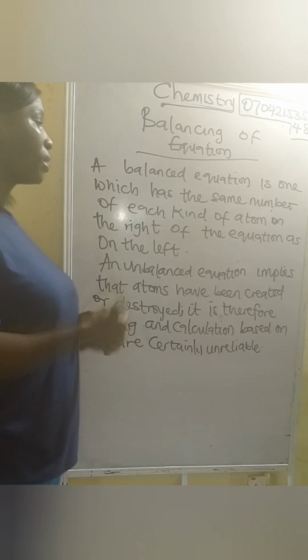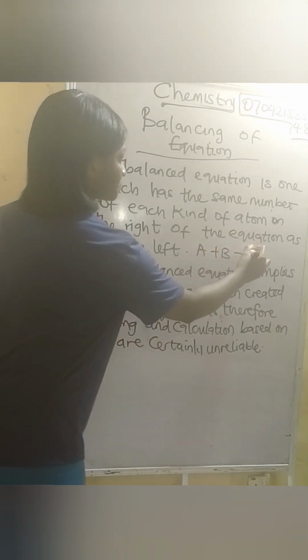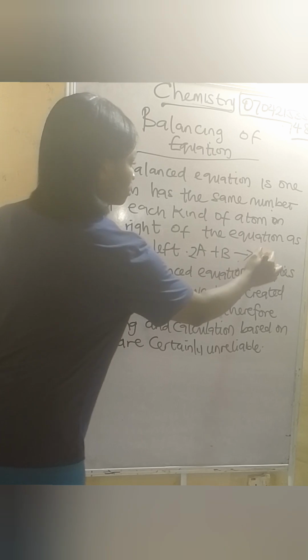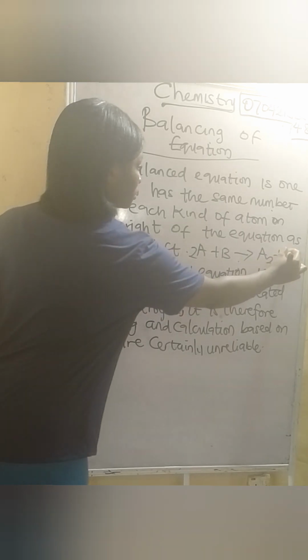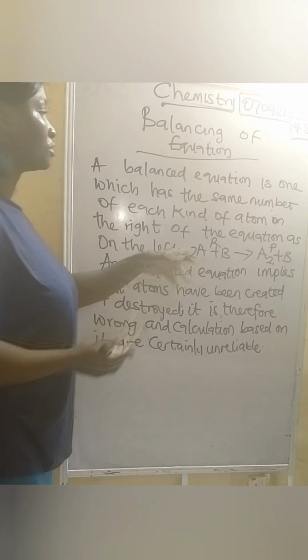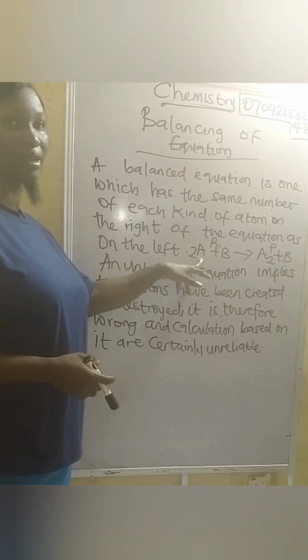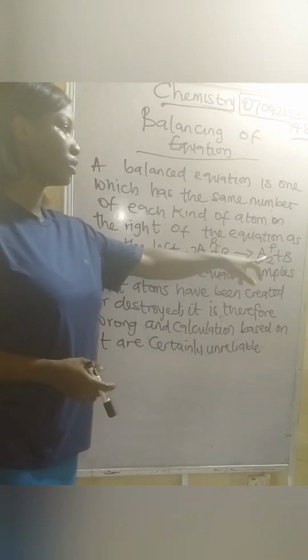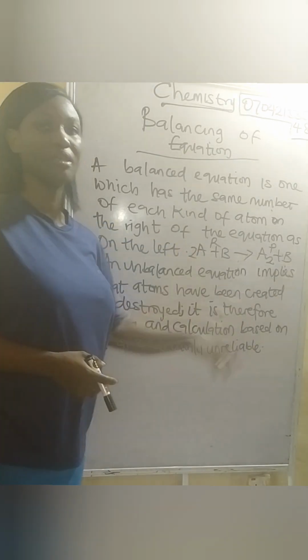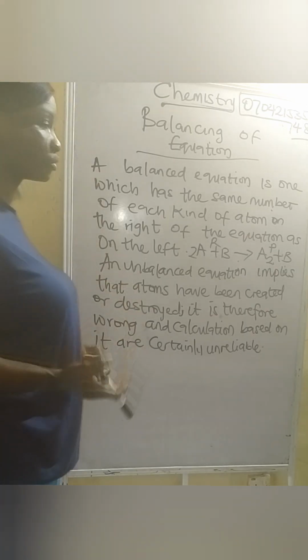You get it now? When we have something like this, A2 plus B, giving us A2B, the reactants and the product side. So this is what we call a balanced equation. We have 2A here, same with 1B here. We also have 2A here and 1B here. So this is what we call a balanced equation.